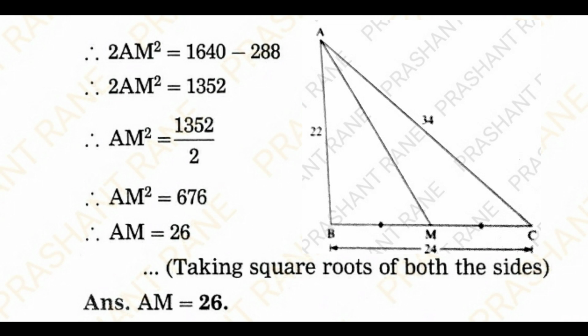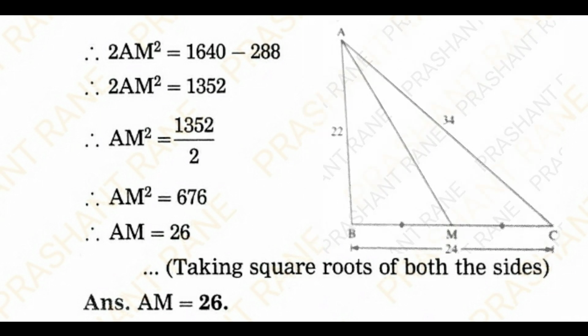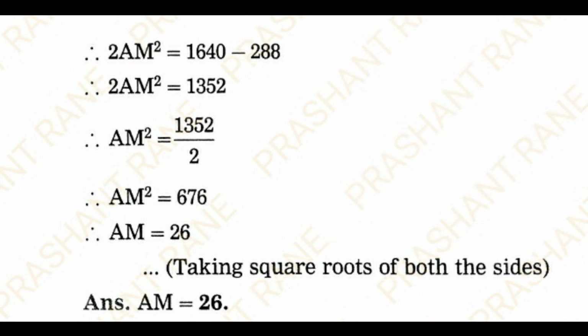So the value of 2AM square is 1640 minus 288. 2AM square is equal to 1352. Dividing by 2, I will get AM square is equal to 1352 upon 2. That is AM square is equal to 676. Taking square root, AM is equal to 26 units.